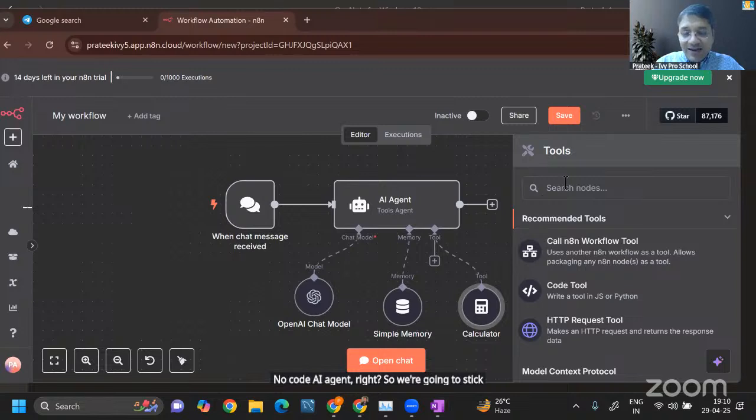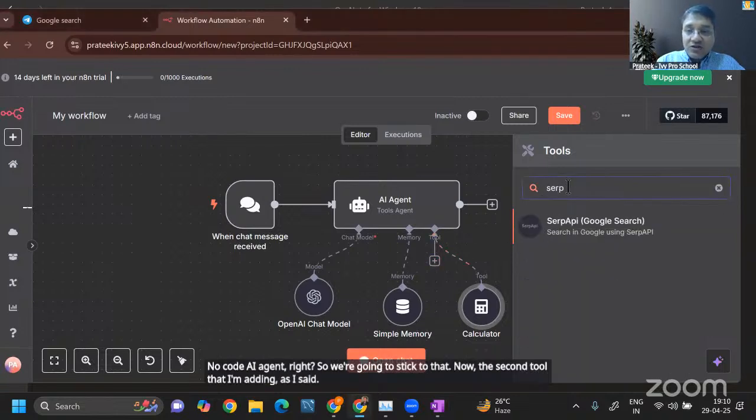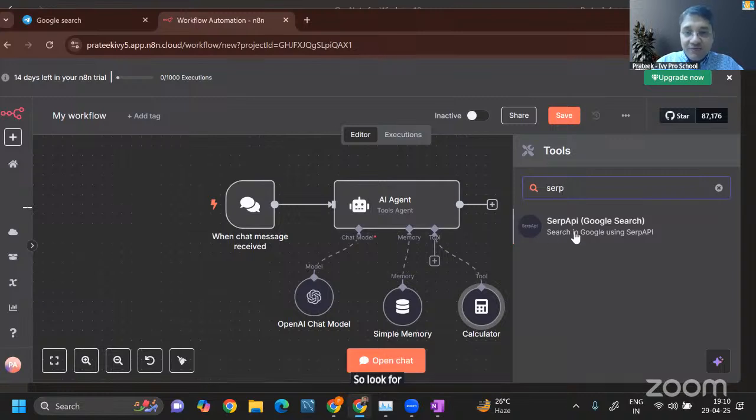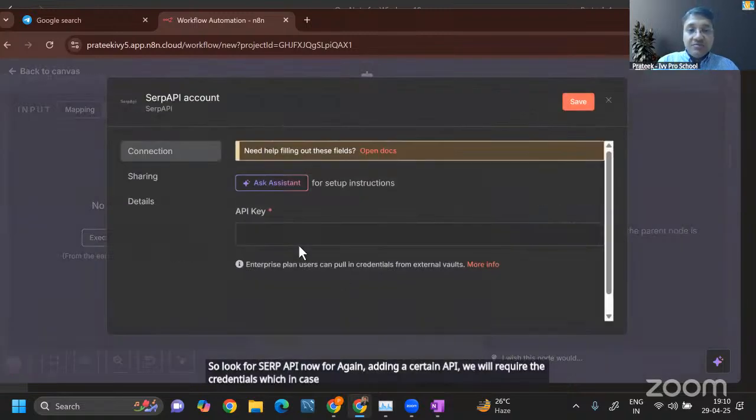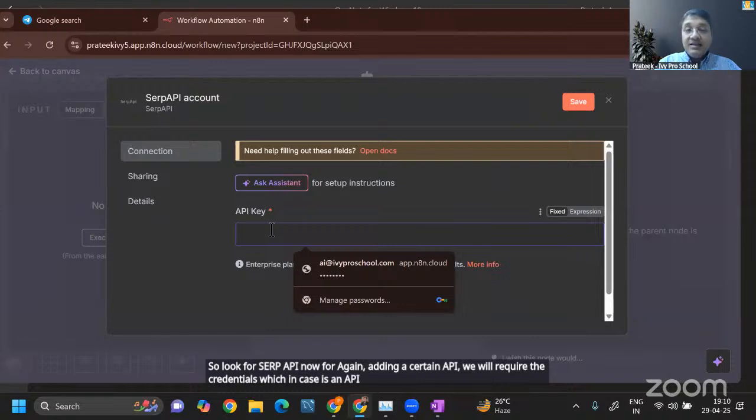Now, the second tool that I'm adding, as I said, is SERP API. So I'm looking for SERP API. For adding a SERP API, we will require the credentials, which in this case is an API key. Now, how do we get this API key?